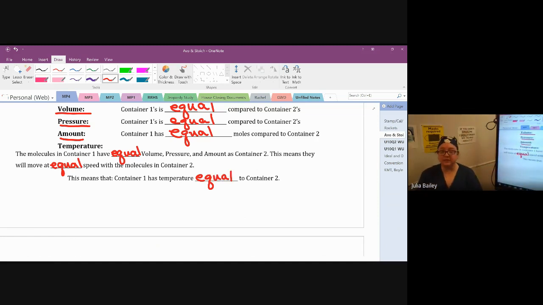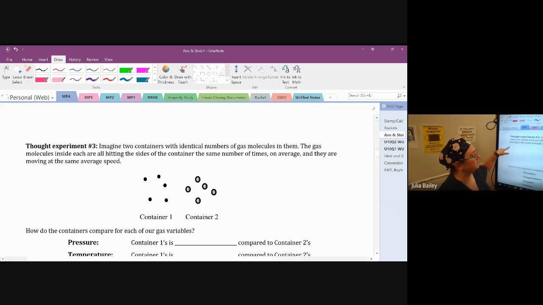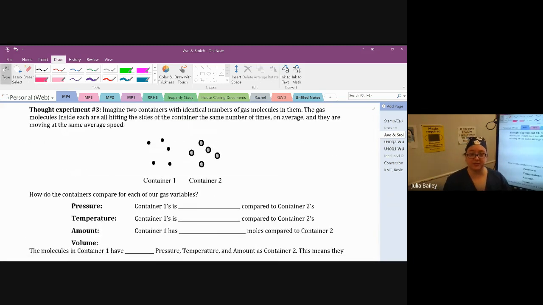Interesting. We need to look at the next page. If you're watching this in spring of 2022, you're going to have to turn the page to look at the back on page 36. And let's look at thought experiment number 3. I wonder if you can guess how this is going to go. We're imagining 2 containers with identical numbers of gas molecules.